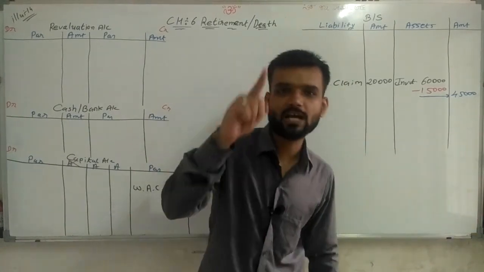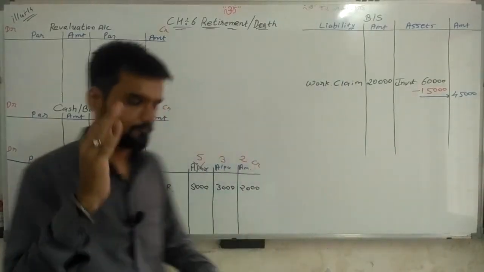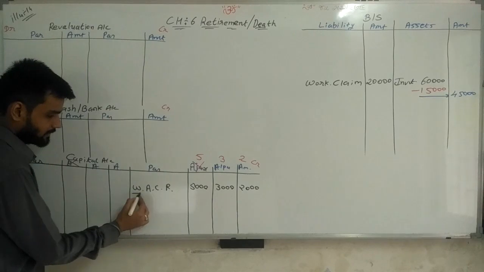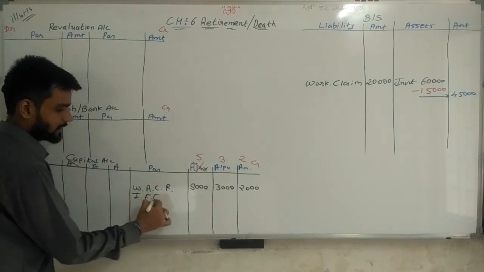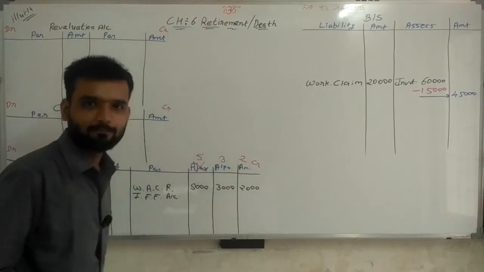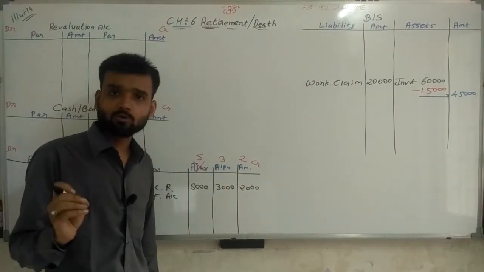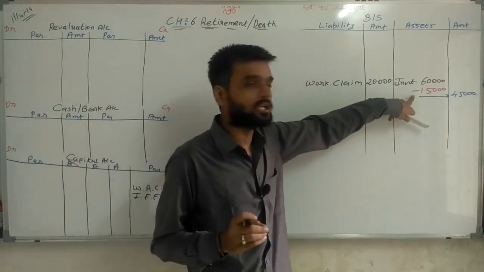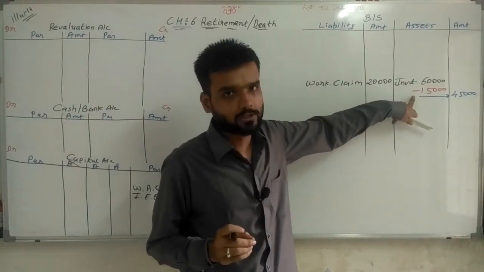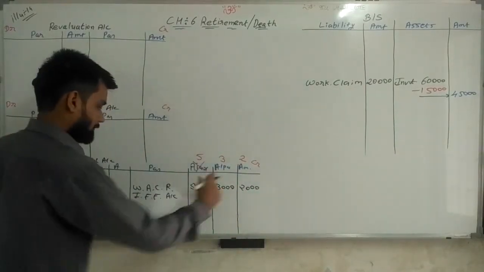So that 5,000 we are distributing among the partners. Investment fluctuation fund account. But only 5,000 rupees. 20,000 is given, but from that 20,000 investment reduced 15,000. So remaining amount is 5,000 that we are distributing.